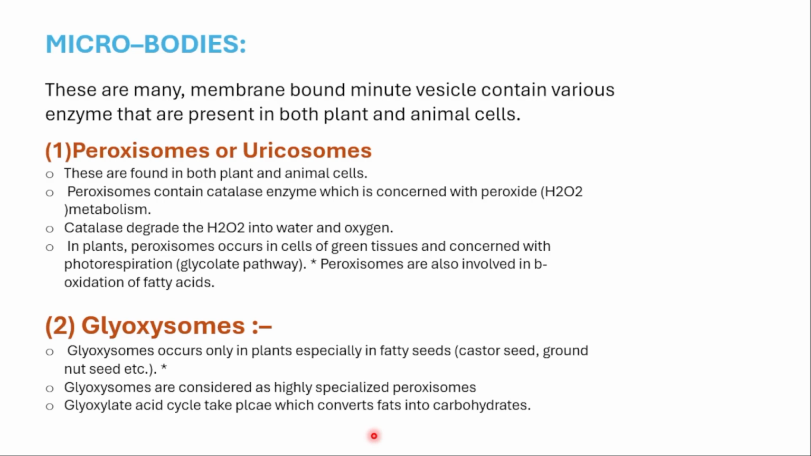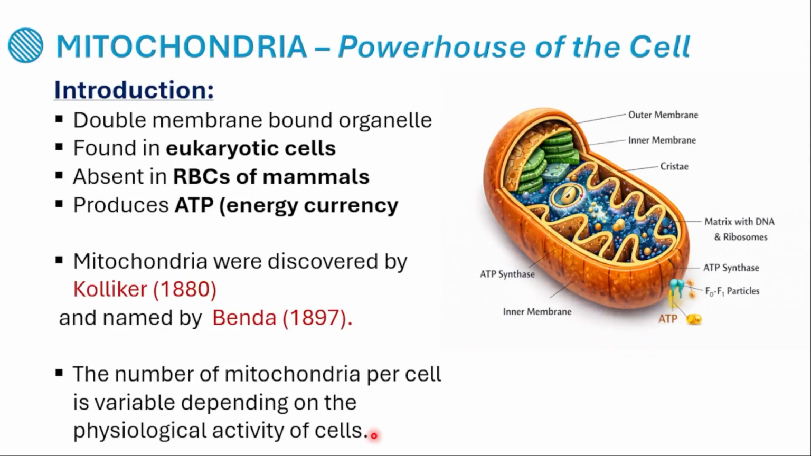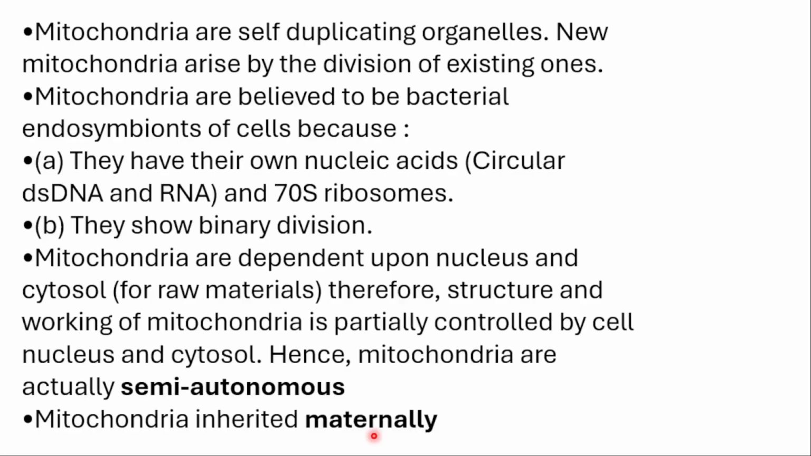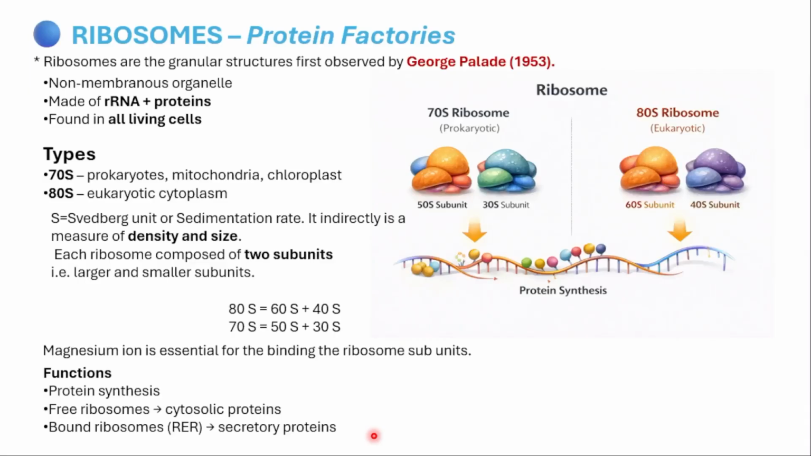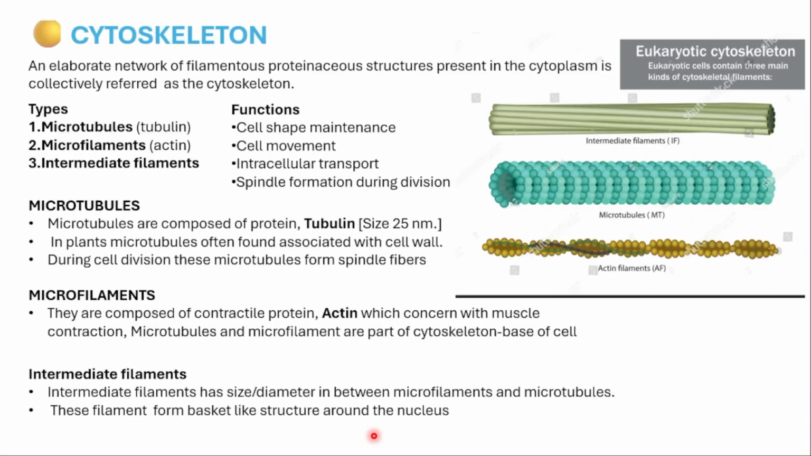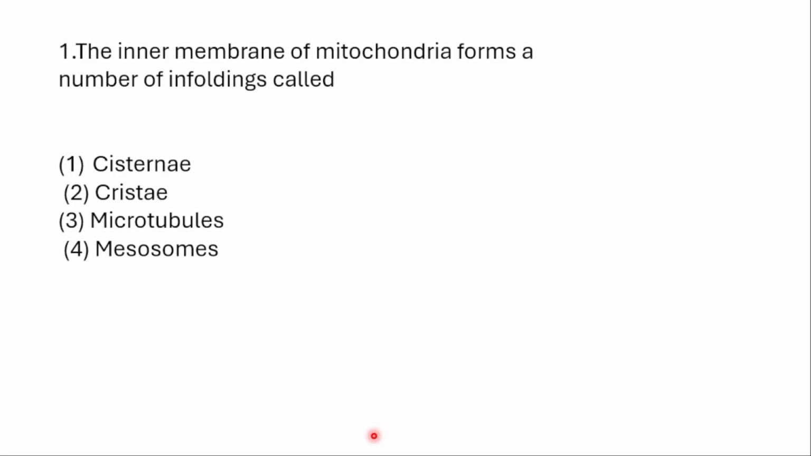Now let's talk about the questions, that is MCQs. So we discussed today many of the organelles. First we discussed mitochondria, which is said to be the powerhouse of the cell. Next we discussed plastids, in which we talked about CCL, that is chloroplast, chromoplast and leucoplast. Next we discussed ribosome, which is said to be the protein factory. We discussed cytoskeleton and its function, cilia and flagella, centrosome and centriole, and some of the microbodies. Now let's discuss the questions.